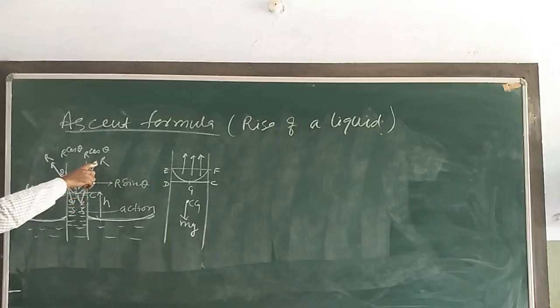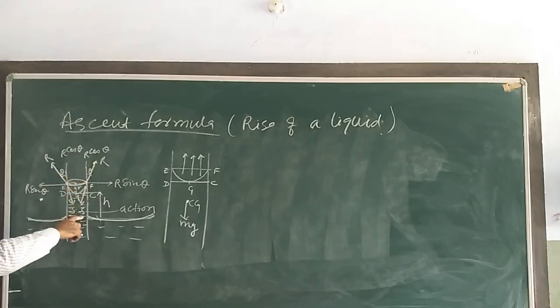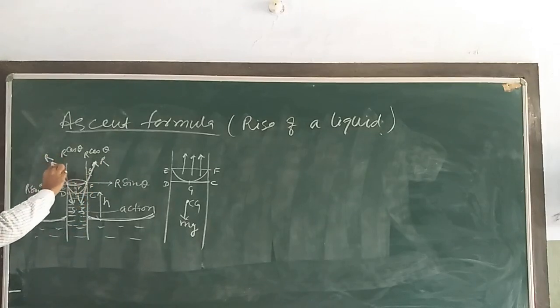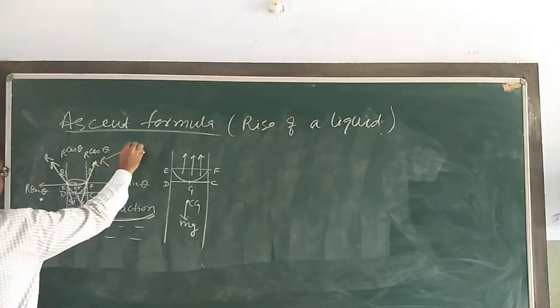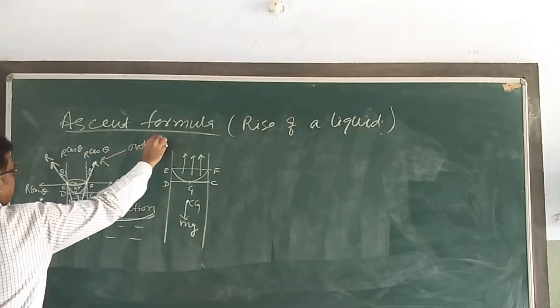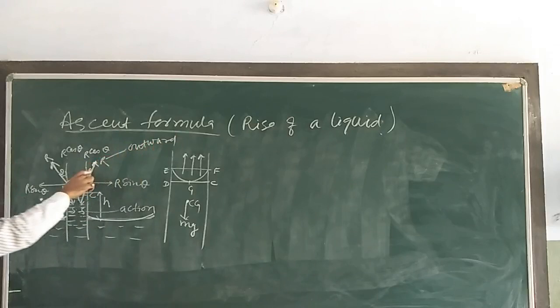An equal reaction to the force comes into play and acts on the liquid meniscus like this, in the upward direction or outward direction. One is action and another is reaction.